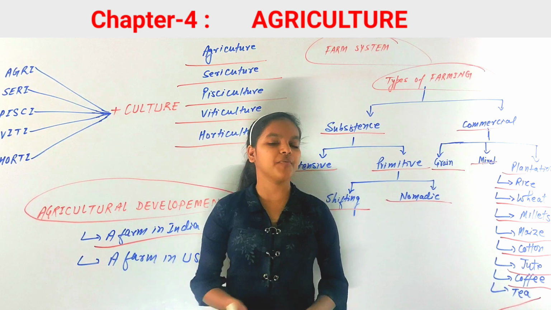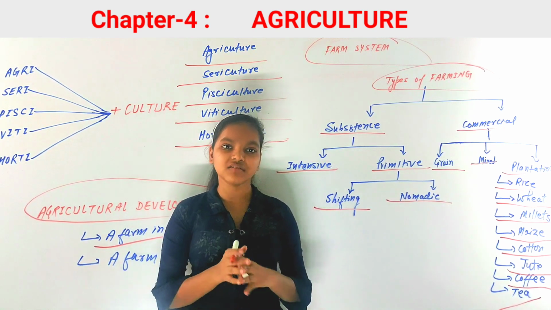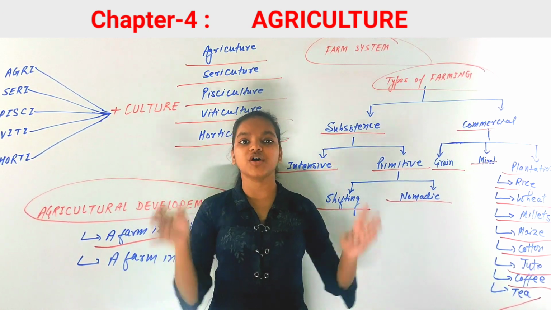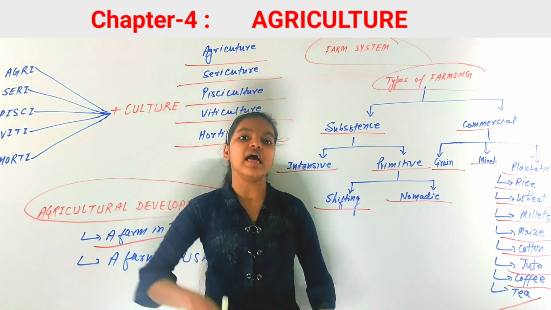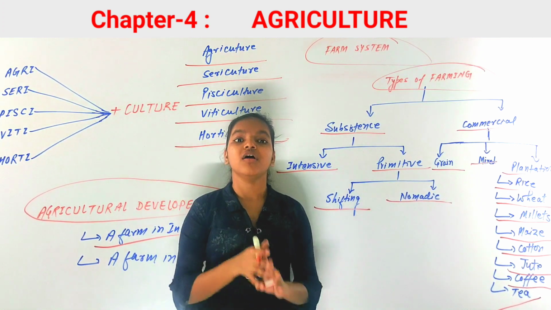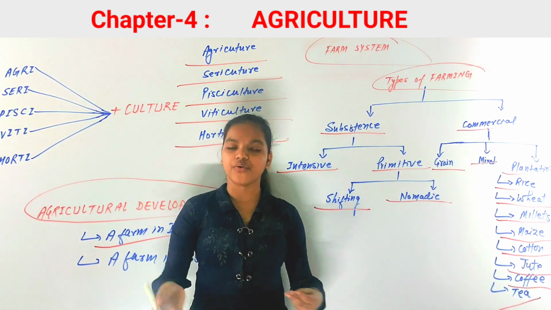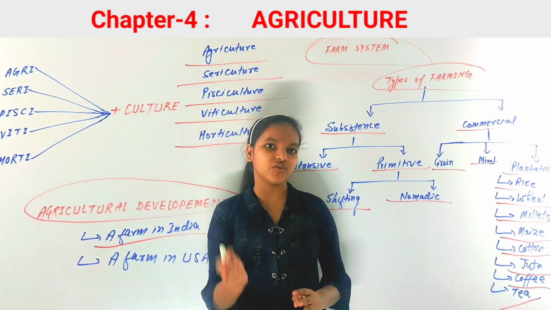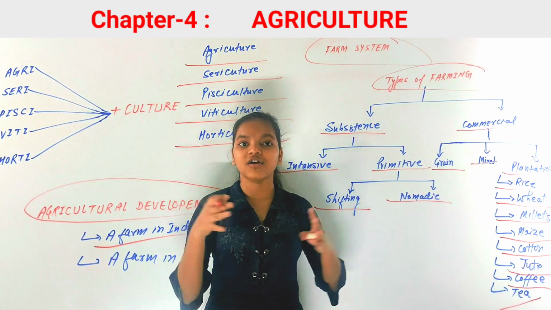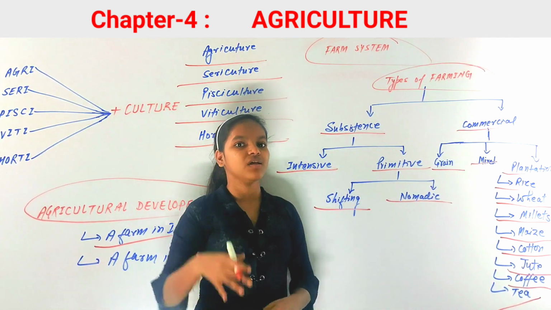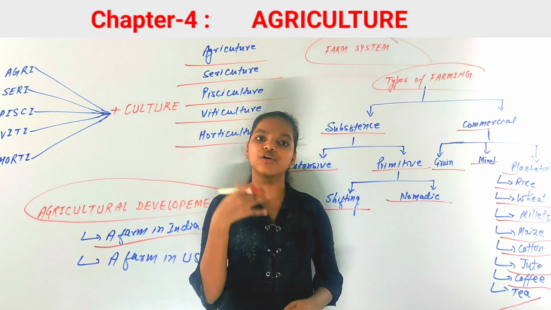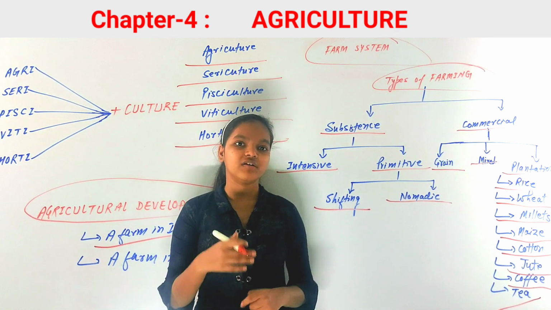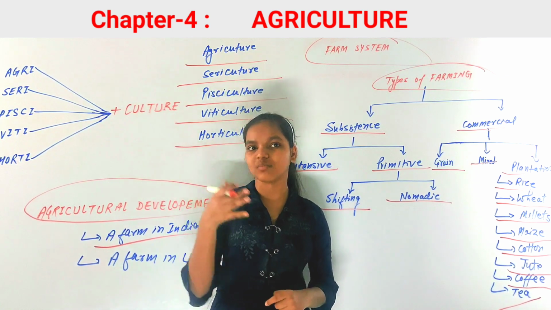Now what do you mean by cooperative society? Cooperative society means that many farmers make a kind of association for themselves, and all the output of those farmers is stored at a place and then they would sell to a customer, to a wholesaler, and would get a very good price for it, because if they sell individually, then there would be less price for them. But if they are selling all together, then there will be a little bit more money for them, more capital for them. So he is also a member of a cooperative society, and whenever he wants advice, he takes advice from those members as well.